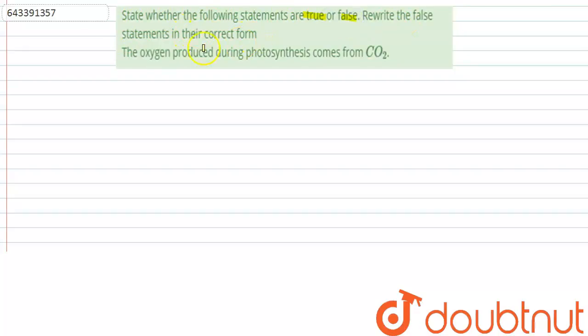Hello everyone, the question here is: state whether the following statements are true or false and rewrite the false statement in its correct form. The oxygen produced during photosynthesis comes from carbon dioxide.